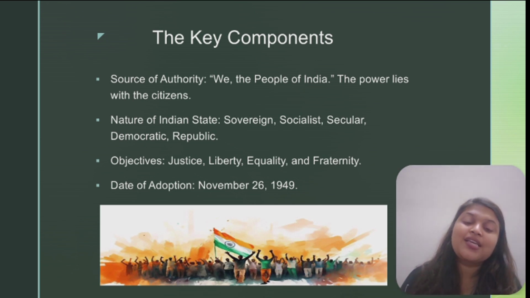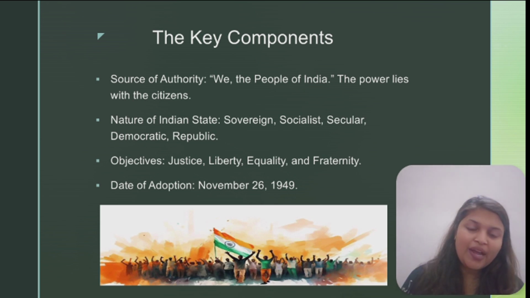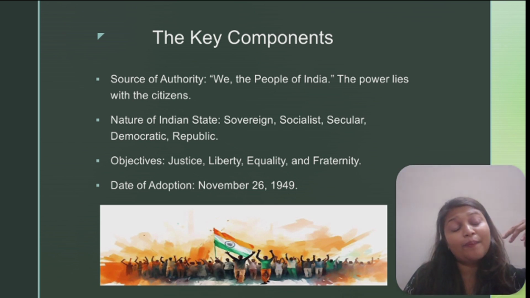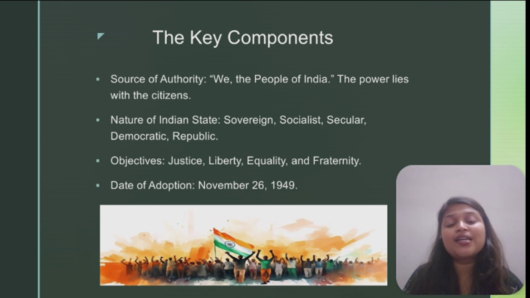And the third is equality: equality of status and equality of opportunity. That is, every person is treated the same way in society. Be it a rich person, a poor person, or a person from a different community, every person in India is treated equally, and that is called equality of status. And equality of opportunity means every person is given equal opportunity by the state, and that is equal opportunity.